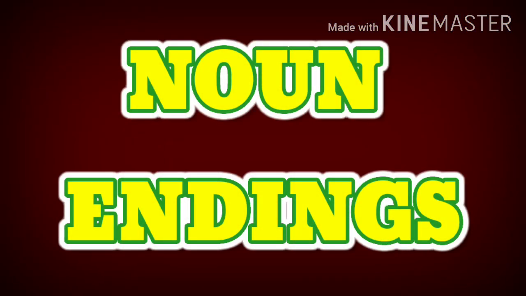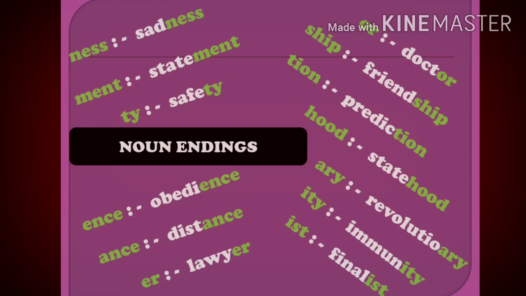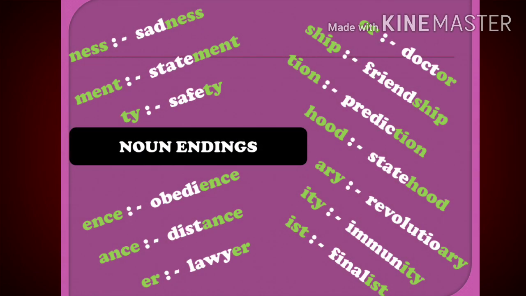The next thing you need to know are the noun endings, because when you convert nouns from an adjective, a verb, or an adverb, these are the endings that it should have to convert it from the various forms to a noun form. So let us see the few that I mentioned.